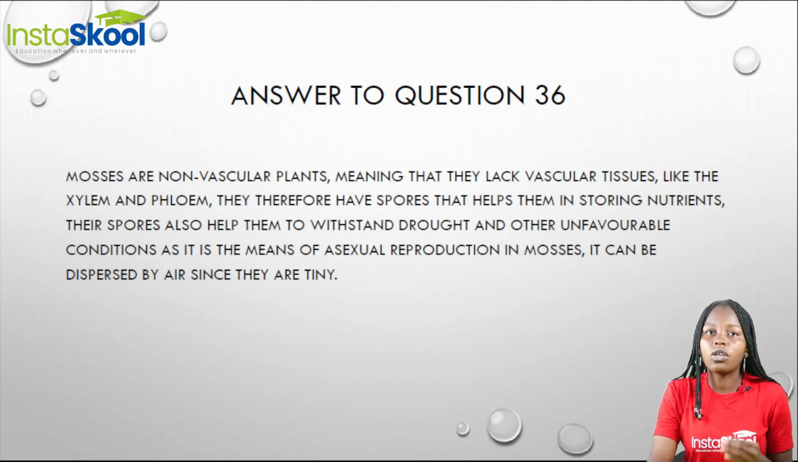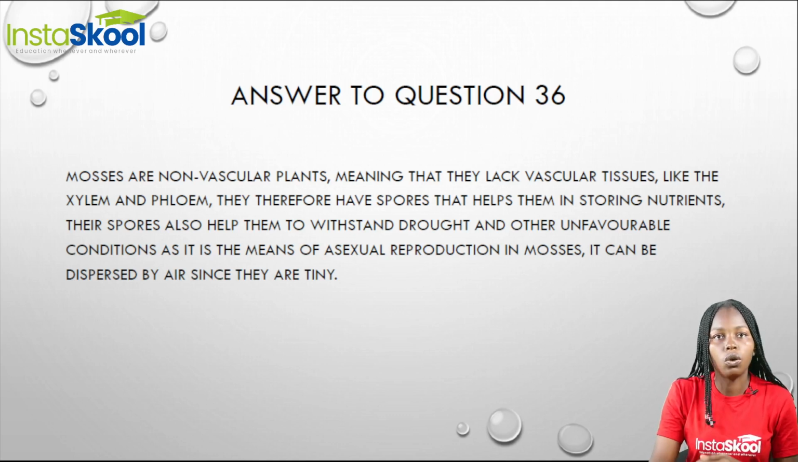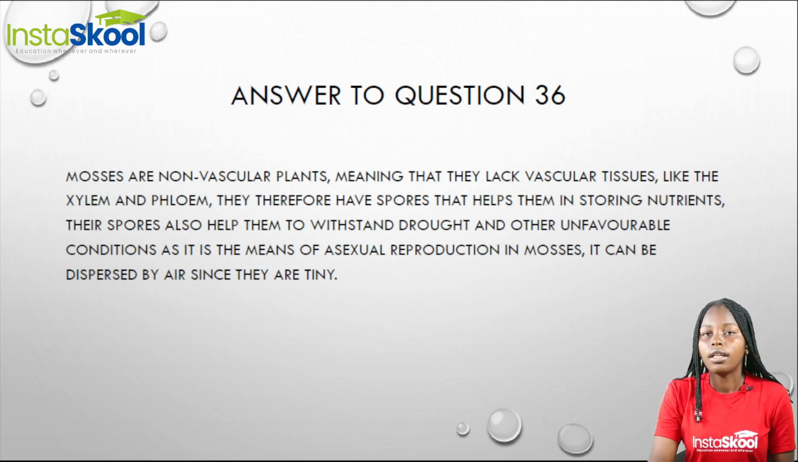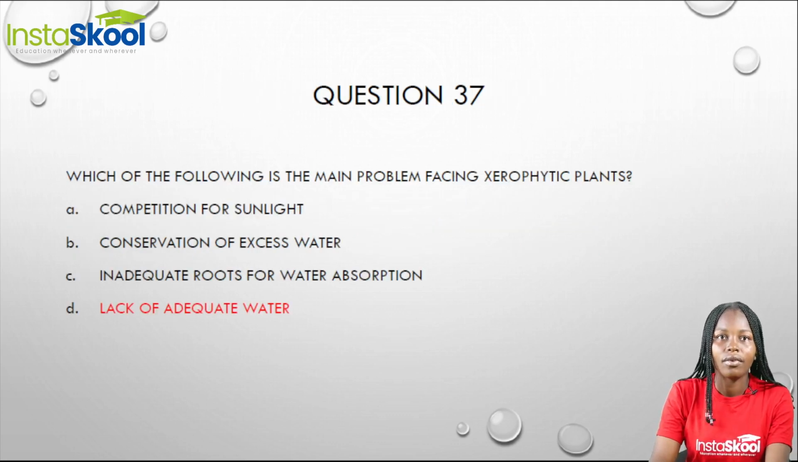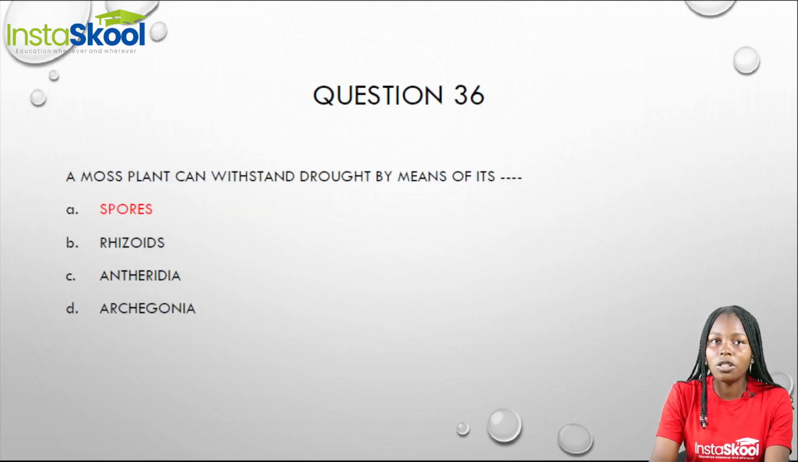So to help them in storing nutrients, they have spores. These spores also help them to withstand unfavorable conditions like drought when there is a decrease or no rainfall at all. These spores are also the means of asexual reproduction in mosses and can be dispersed by air because they are tiny. So when we go back to our question, option A describes our answer. The moss plant can withstand drought by means of its spores.